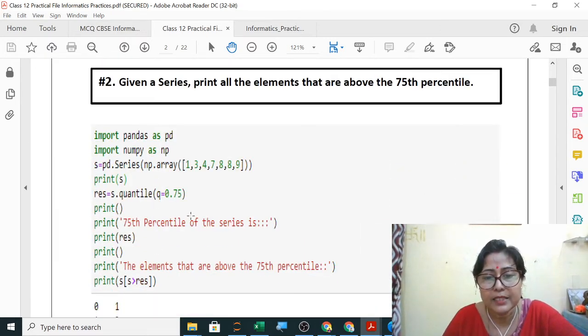Now the next practical of your CBSE list is to print all the elements that are above the 75th percentile. Last class we have already done: S is equal to quantile of Q equals to 0.75. Then print 75th percentile will be print res, and the elements that are above the 75th percentile will be print S greater than res.